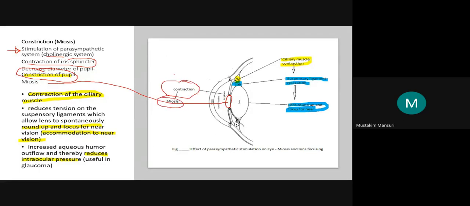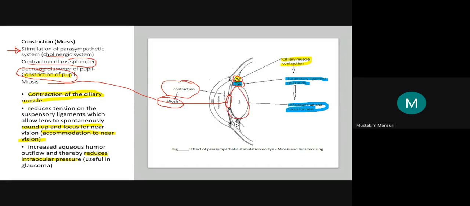Now regarding the another part, these are the ciliary muscles, which are colored in yellow. Then in blue, they are the suspensory ligament. What does the suspensory ligament do? It holds up the lens. This is the lens.